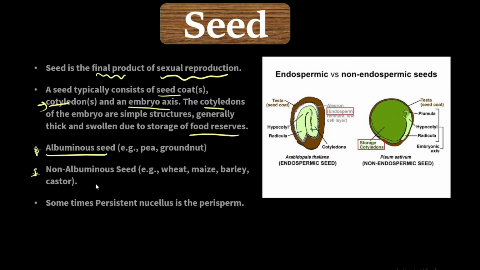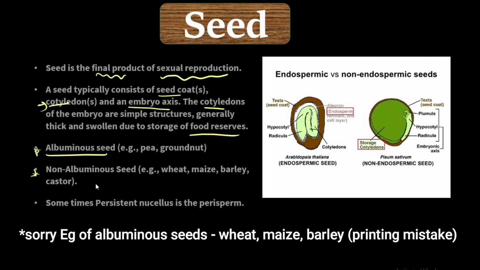That means the complete endosperm is not used up in the development of the embryo, while some quantity of endosperm is left behind, which is not used up by the embryo. I may give you the example of pea and groundnut. These pea and groundnut seeds come under albuminous seeds.